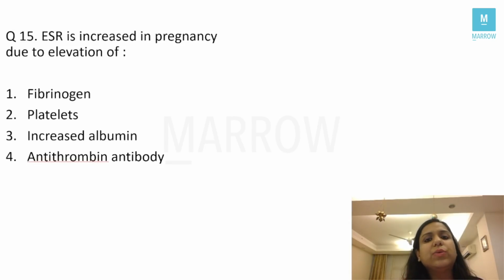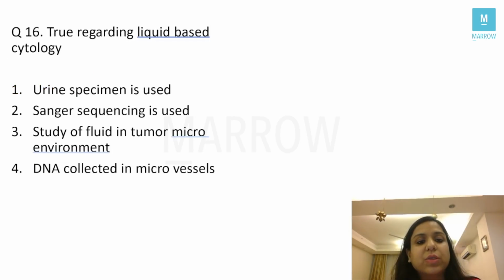Next question. It was a very direct question, students. ESR is increased in pregnancy due to elevation of fibrinogen, platelets, increased albumin, antithrombin antibody. The answer is very direct. ESR in pregnancy is increased due to the elevation of fibrinogen. It increases. Correct? Next question.